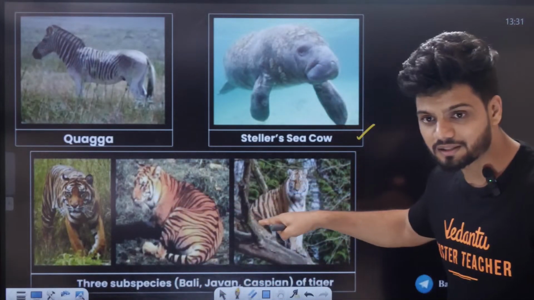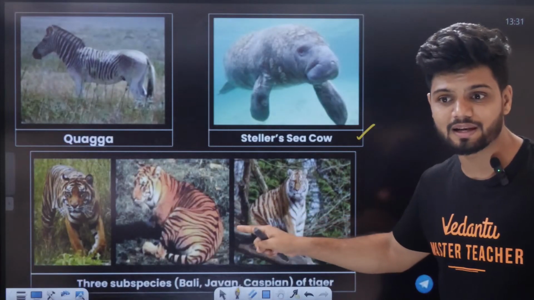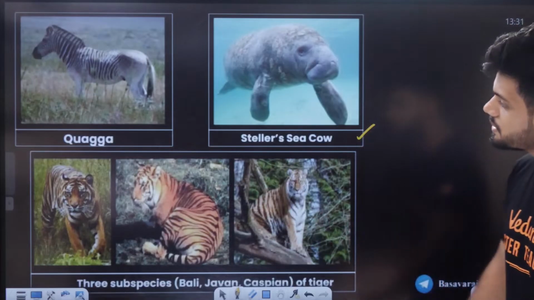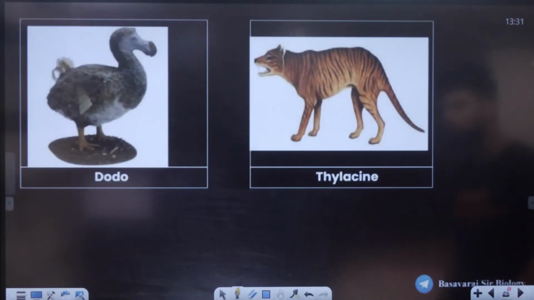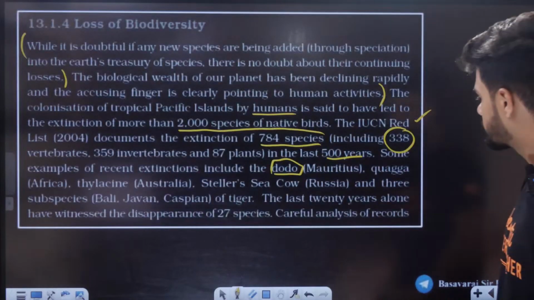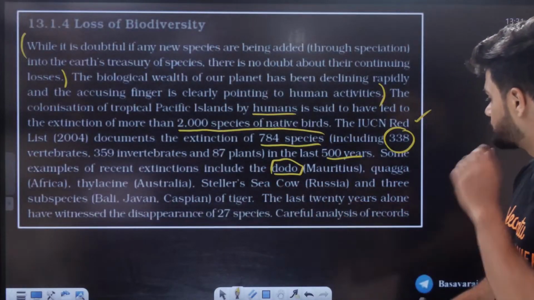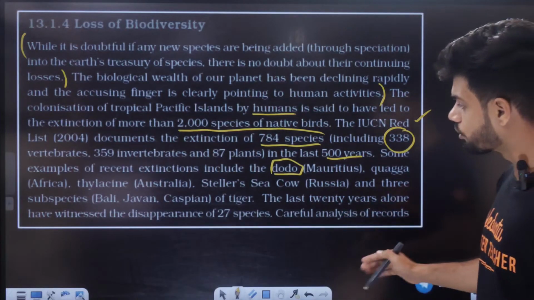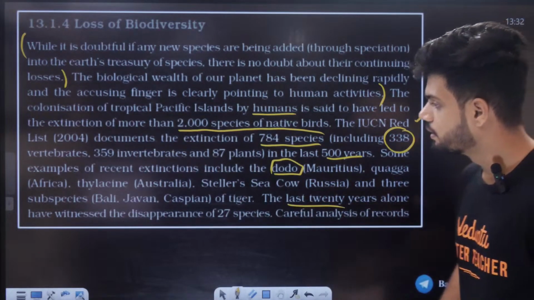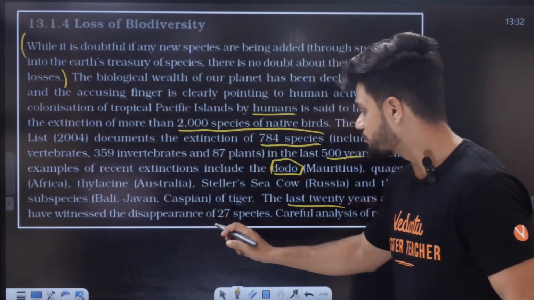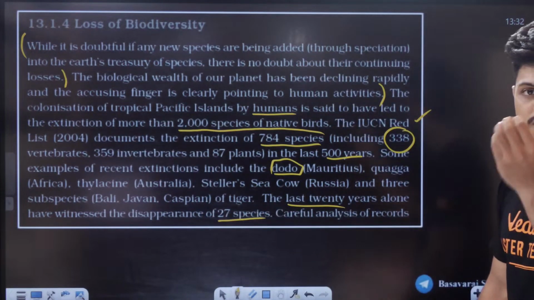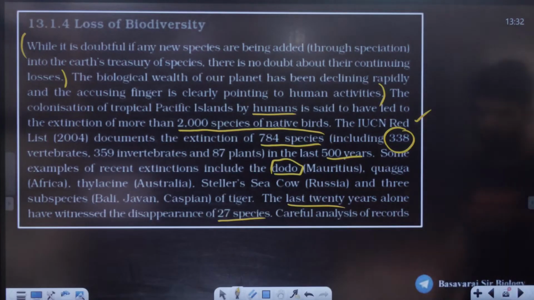All of these are extinct. They're not present anymore, students. Do you realize? All of them are extinct. Then the thylacine. In the last 20 years alone, we have witnessed the disappearance of 27 species. In 20 years, 27 species gone from the earth because of us.